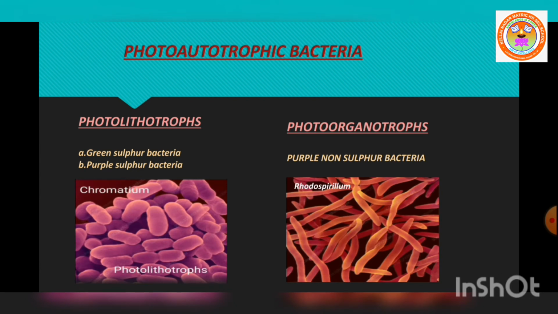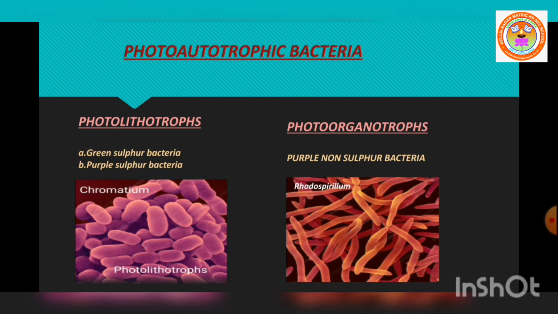Now what is photoautotrophic bacteria? Photo refers to light. Autotrophic bacteria, we know, can prepare their own food material. So photo refers to light; here the source of energy is light. Bacteria use sunlight as their source of energy to synthesize food. This is what is called photoautotrophic bacteria. Clear? Here bacteria use sunlight as their source of energy for the synthesis of food material.